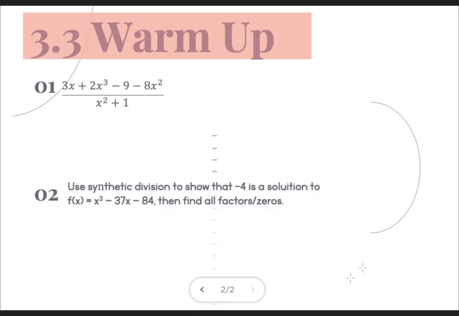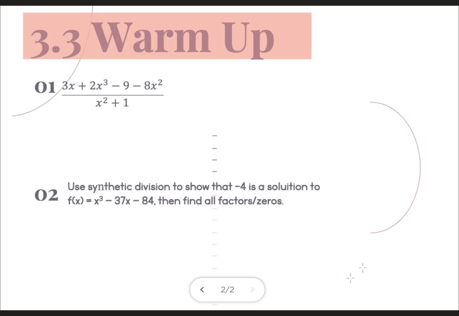All right, then came 3-3, and this was your long and synthetic division. So you will get questions that just say divide using long division or synthetic division. Remember that if it's squared, what you're dividing by is squared, you cannot use synthetic. If that just said x plus 1, I could choose. And obviously, I would recommend synthetic. But you're going to be forced to do one of each. And then you've got the application of the synthetic division, like number 2.